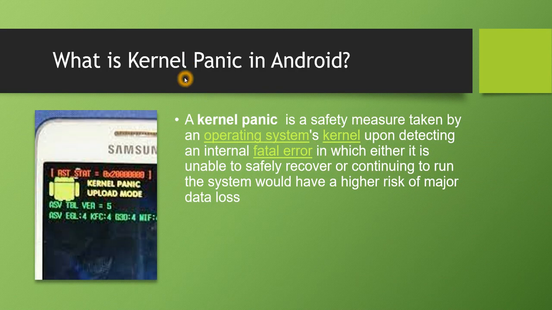Kernel panic is nothing but a safety measure taken by the Android operating system's kernel. So why is this safety measure taken? When any fatal error is detected, a safety measure is taken. Why? To safely recover the device or continue to run the system without any high risk of major data loss. So kernel panic is a safety measure taken whenever there is a fatal error, so that there is no risk of data being lost. Okay, so that is the meaning of kernel panic.